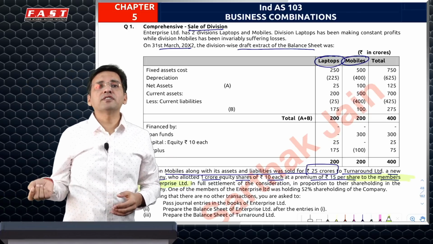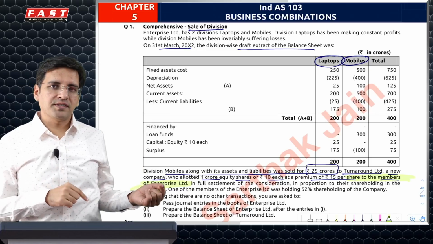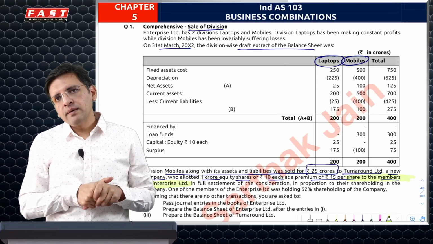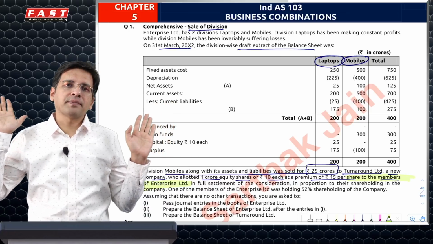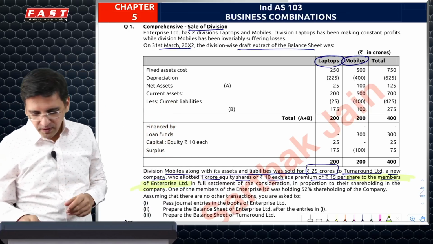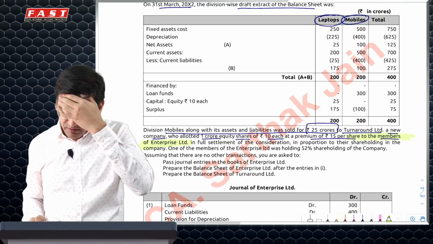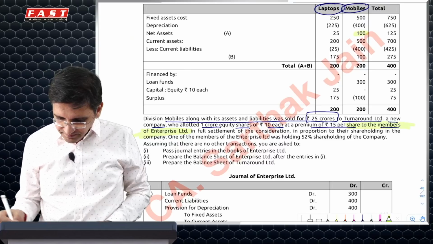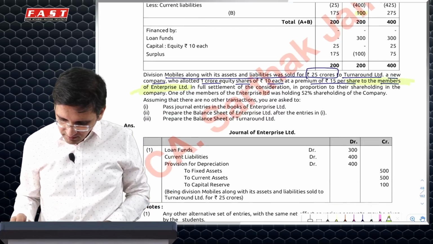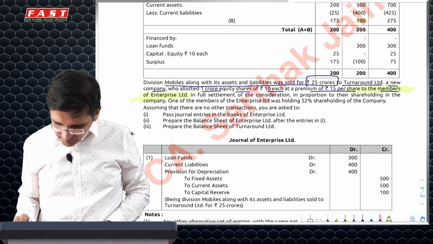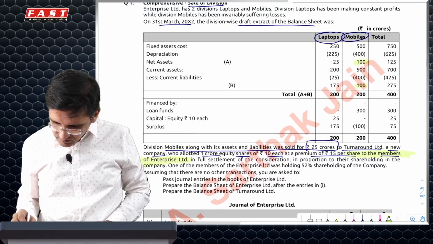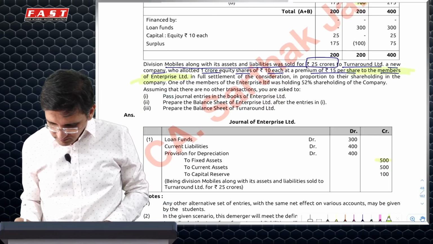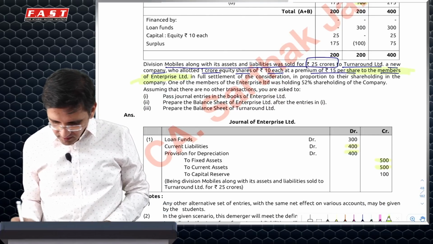But if the consideration is not given to you but given to the members, then in that particular case, you will have to debit your reserves because it will be treated as distribution of profit. This is something of a demerger. So in this particular case, since the consideration is given to members, what we simply do is credit the mobile division assets, which is 100 and 100.